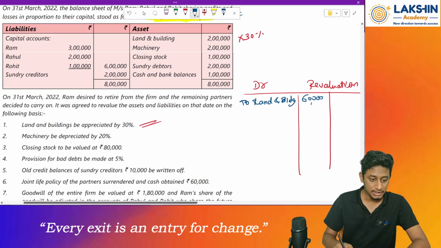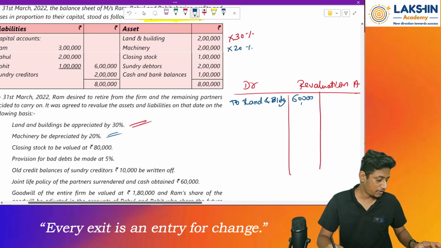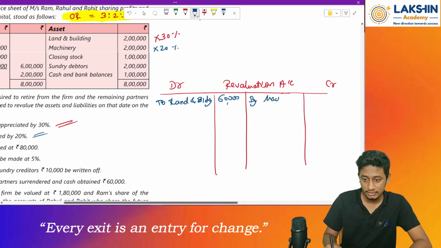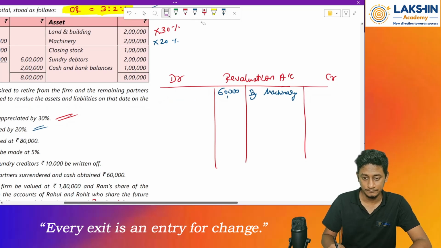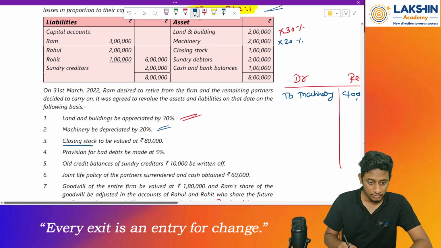Then after this, machinery is depreciated by 20%. So machinery into 20%. How much will that be? 2 lakh into 20%, 40,000 rupees. So by machinery. Oh, wait a minute, I just made some mistakes over here. Sorry. So by land and building, how much? 60,000 rupees. Then to machinery, 40,000 rupees.